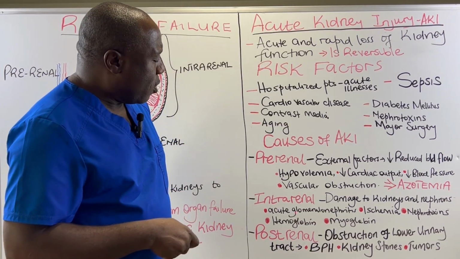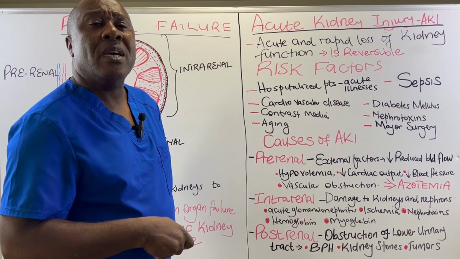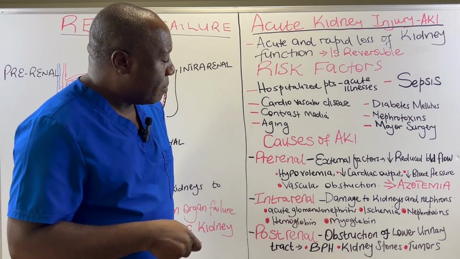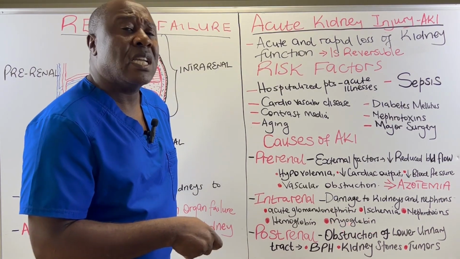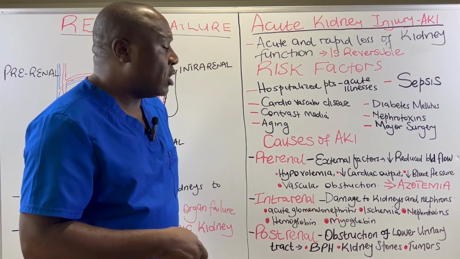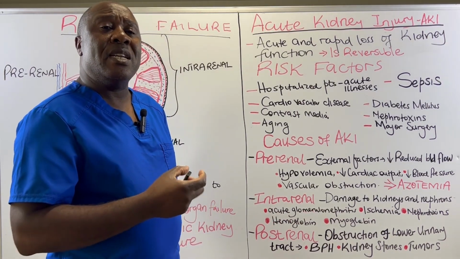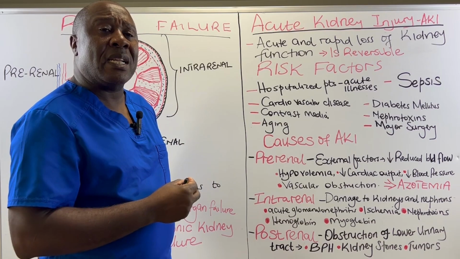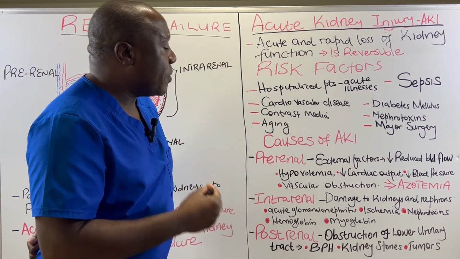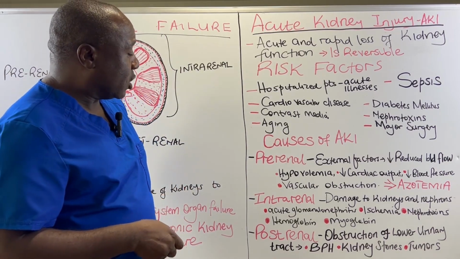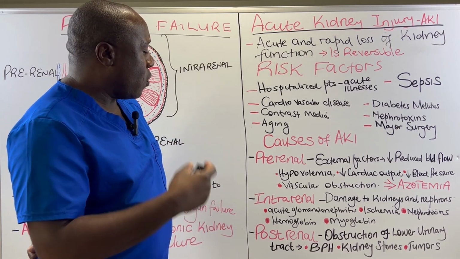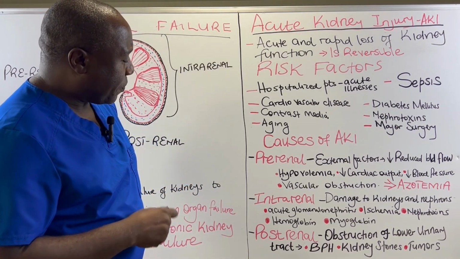And then we have hemoglobin. This is hemoglobin resulting from damaged red blood cells. And then myoglobin is normally released when our muscles are damaged. So when these two compounds are released into the blood, they may go into the kidneys and obstruct the capillaries within the kidneys, and therefore they interfere with blood perfusion to the kidneys. So myoglobin and hemoglobin could cause intrarenal acute kidney injury.